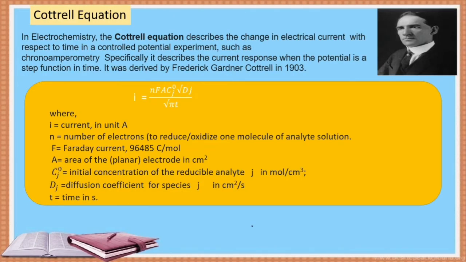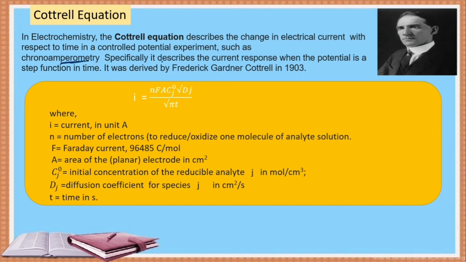Next, he also studied the Cottrell equation. Cottrell was an American chemist. In electrochemistry, the Cottrell equation describes the change in electrical current with respect to time in a controlled potential experiment such as chronoamperometry, an electrochemical technique.